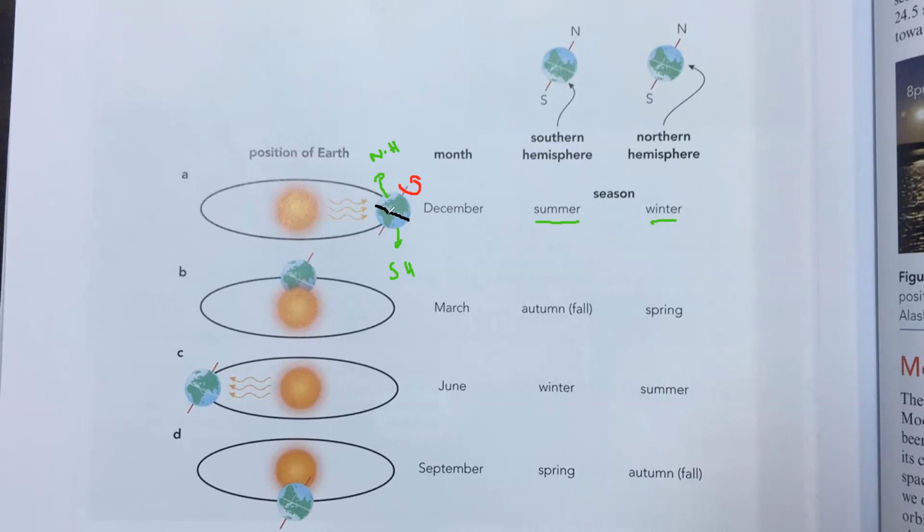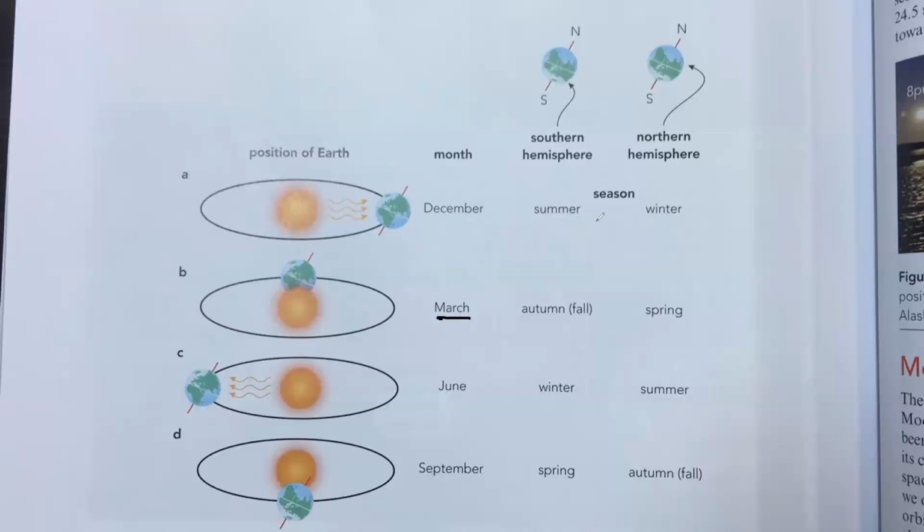Now, what will happen after 6 months? Here a 3-month duration is given. First, in December, in the southern hemisphere we have summer, and in the northern hemisphere we have winter. After 3 months, it will cover 1/4 of its orbit, like in March.